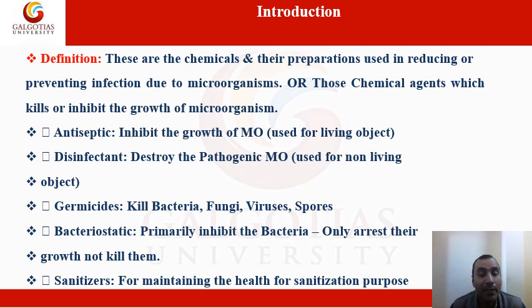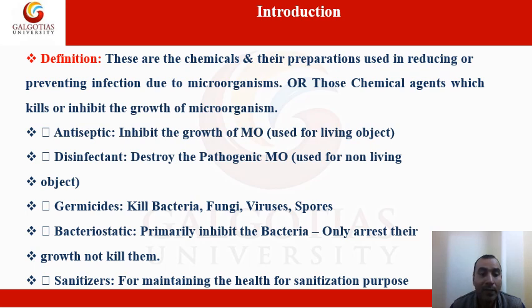Antiseptic can inhibit microbial growth and is used for living objects. Disinfectant can destroy pathogenic microbes and is used for non-living objects. Germicide can kill bacteria, fungi, virus and spores.